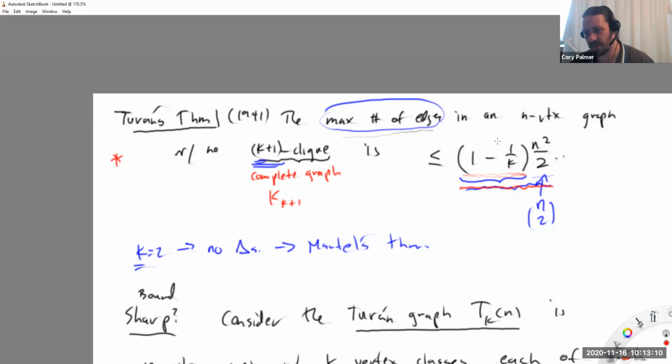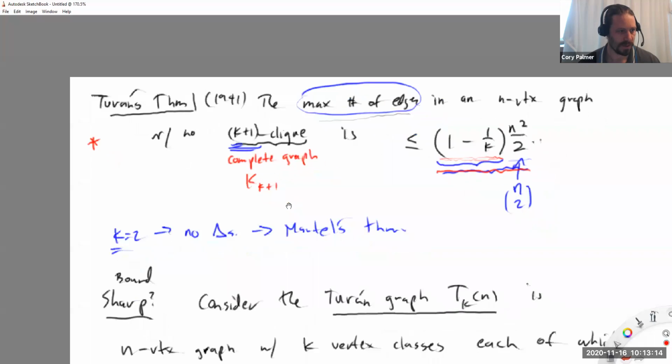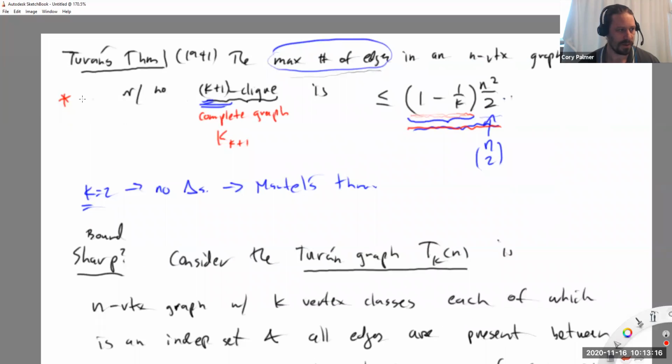Okay, but we're not going to think about it that way. It's just to tell you what's going on here. There's a lot of imprecision typically in extremal graph theory. A lot of our answers are approximate or asymptotic very frequently.